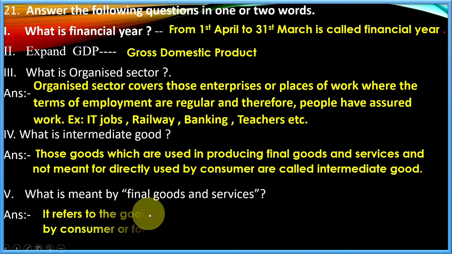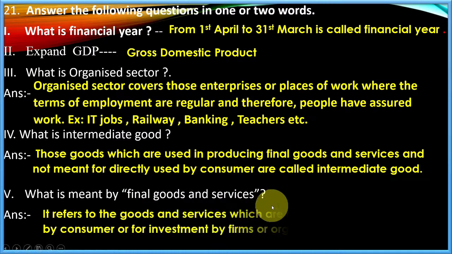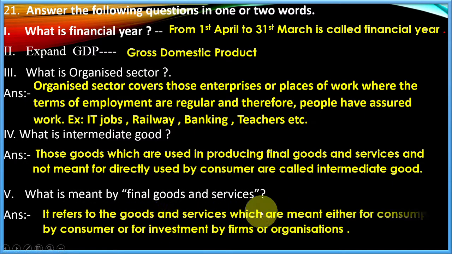What is meant by final goods and services? Final goods and services refer to the goods and services which are meant either for consumption by the consumer or for investment by a firm or organization. So the final goods the consumer will use directly, or that firm or organization will reinvest again.